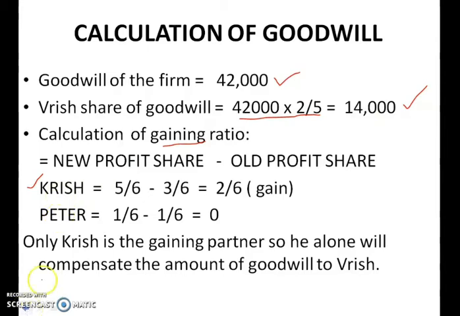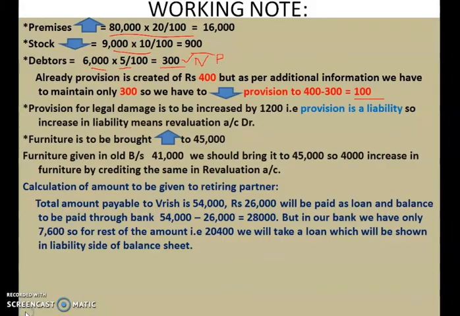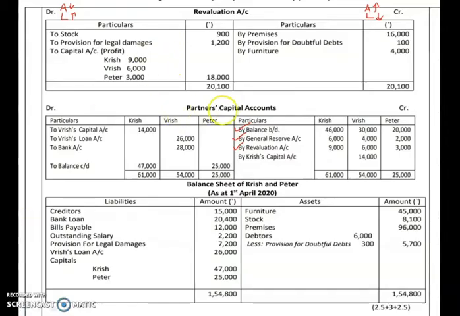So what is the journal entry? Gaining partner account debited to retiring partner account. Children, now let us post that to our partners capital account. Gaining partner account debited to Vrish capital account. So, to Vrish capital account, and under Krish account we have written 14,000.